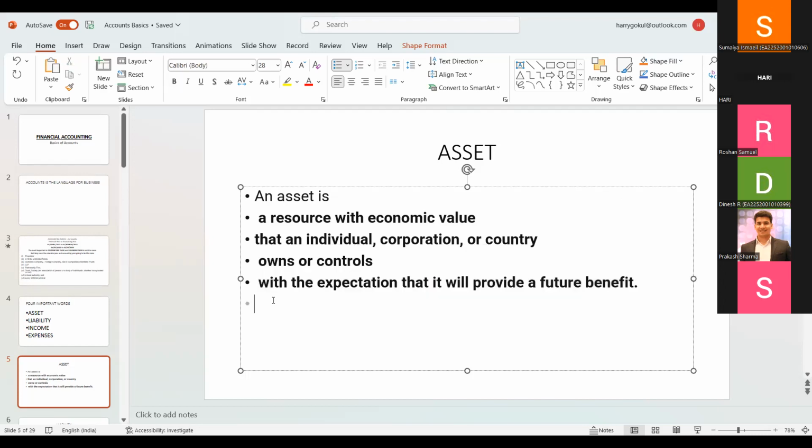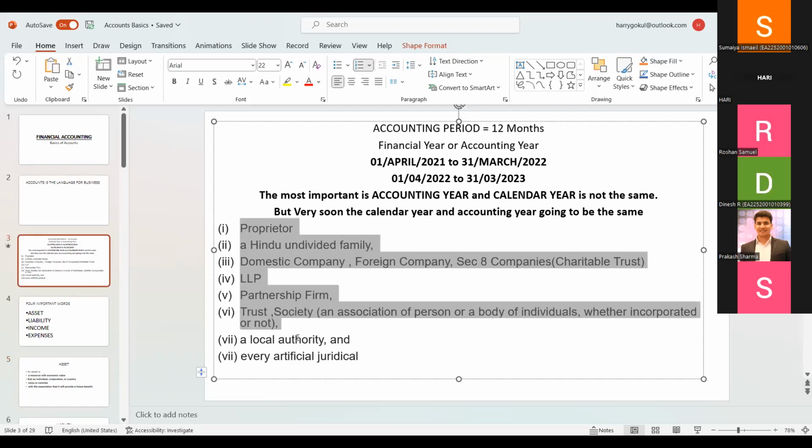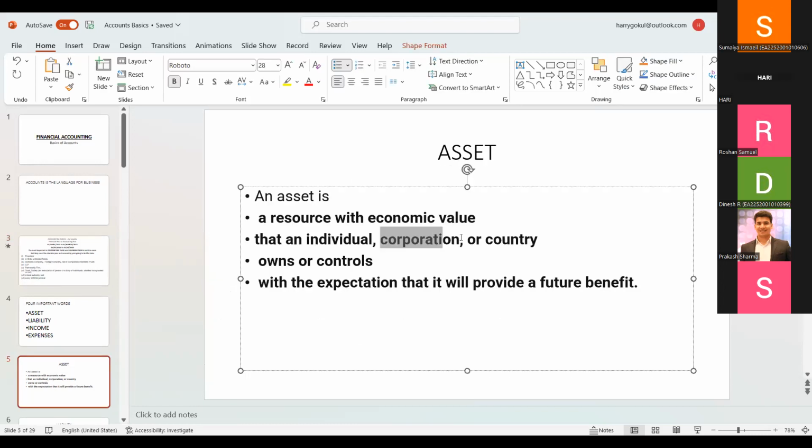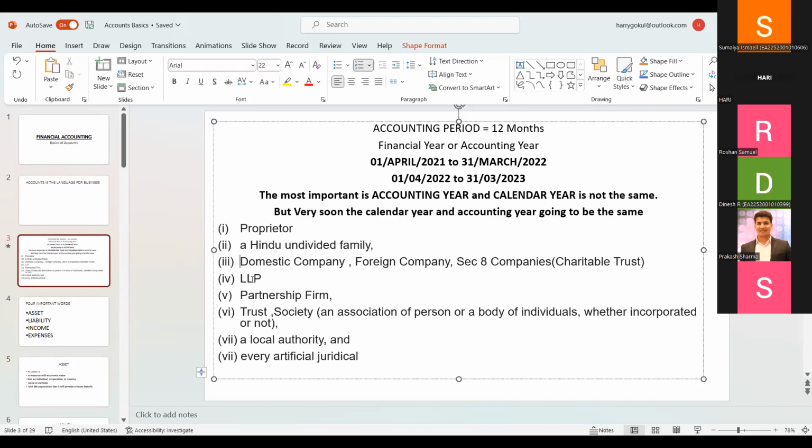It's just a small common example. An individual, a corporation or a country is called the ownership, which can be defined as all those 7 persons. It may be an individual, the proprietor, or corporations. Generally, corporations indicate companies, foreign companies, Section 8 companies.